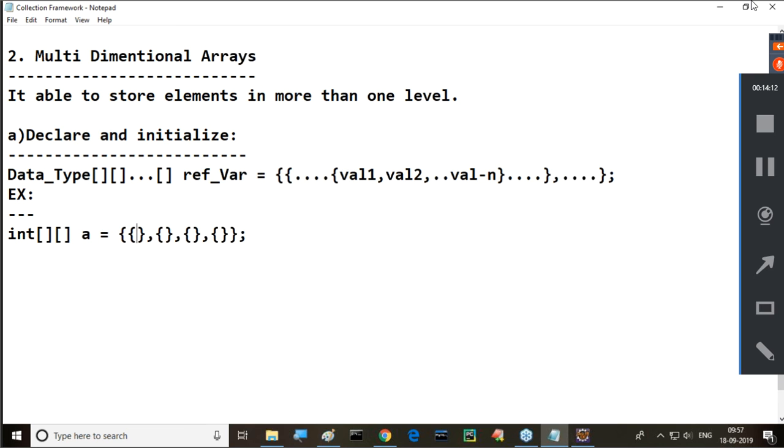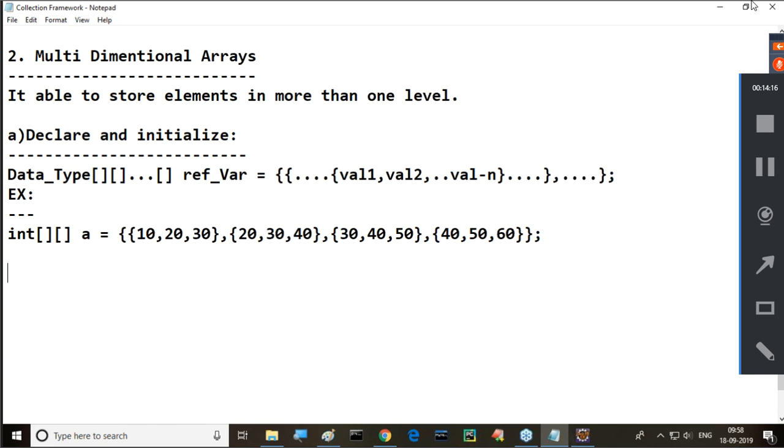In the first dimension, 4 elements. At the second dimension, we need to define our actual values: 10, 20, 30. 20, 30, 40. Right, sir. 30, 40, 50. Then what next one here now? 40, 50, 60. That's it. Like this we are getting. All of you have to observe carefully.